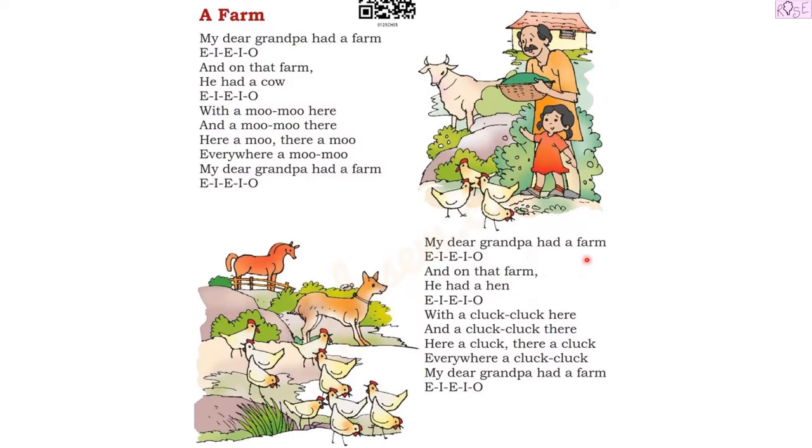My dear grandpa had a farm, E-I-E-I-O. And on that farm he had a hen, E-I-E-I-O. With a cluck cluck here and a cluck cluck there, here a cluck, there a cluck, everywhere a cluck cluck. My dear grandpa had a farm, E-I-E-I-O.